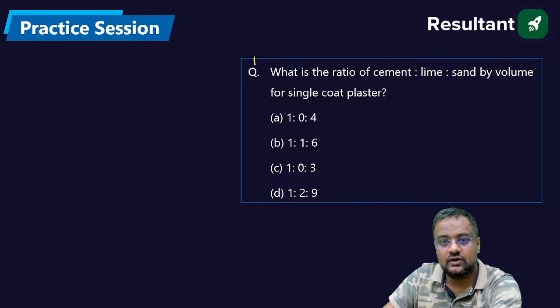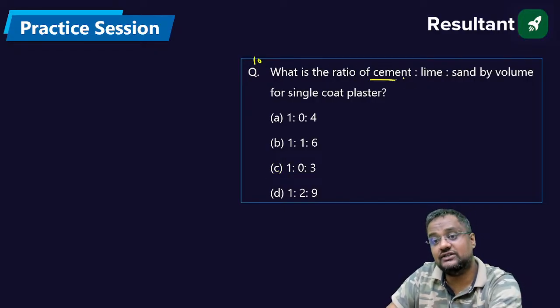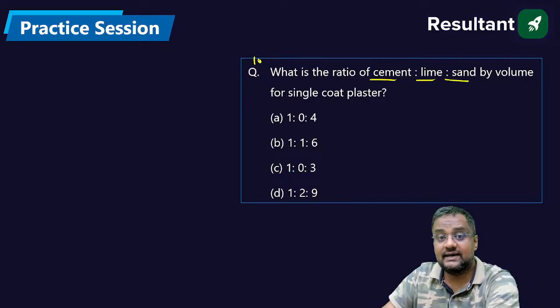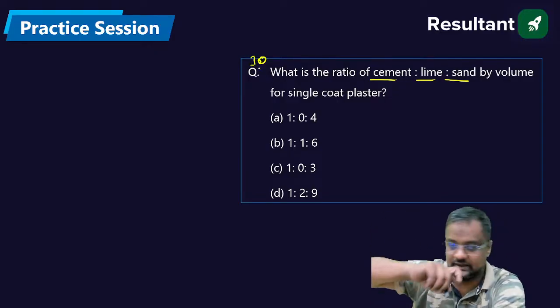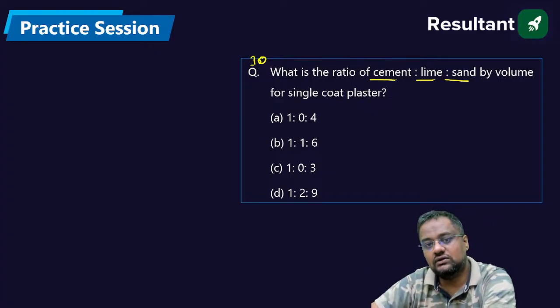Okay, 10th. What is the ratio of cement to lime to sand for a single coat plaster, if you want to do it in your home or on any wall?